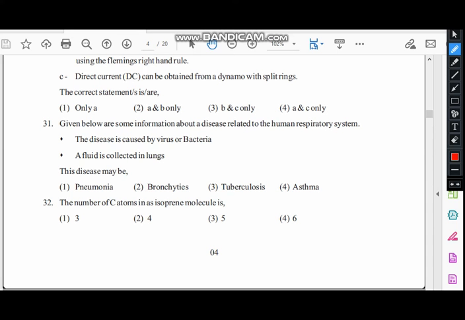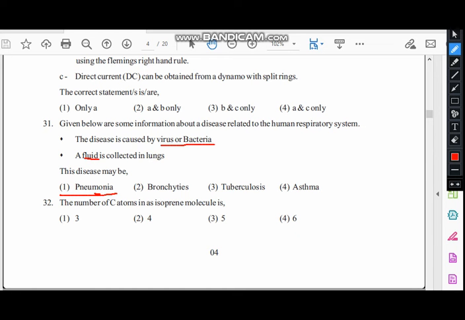Okay, then today we are going to continue our paper, the last 10 MCQ questions. 31st, given below is some information about a disease related to the human respiratory system. The disease is caused by virus or bacteria. A fluid is collected in the lungs. So pneumonia is caused due to virus or bacteria. Bronchitis and asthma are due to inflammation. Tuberculosis is caused due to bacteria. So the most suitable answer is pneumonia.